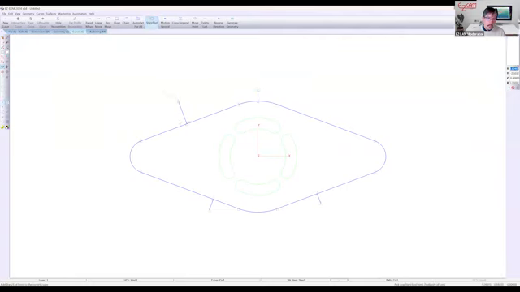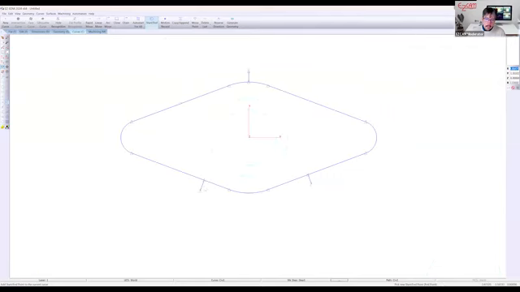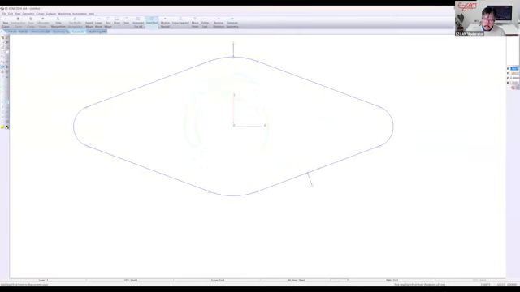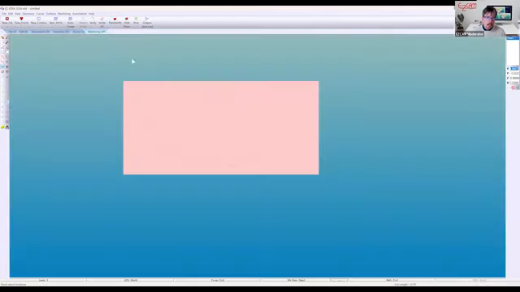I'm going to use snap to all, zoom right in. There we go. Let's make it a little more interesting.